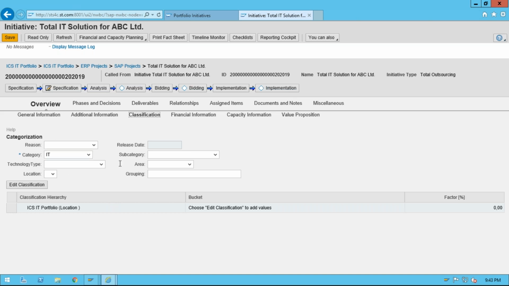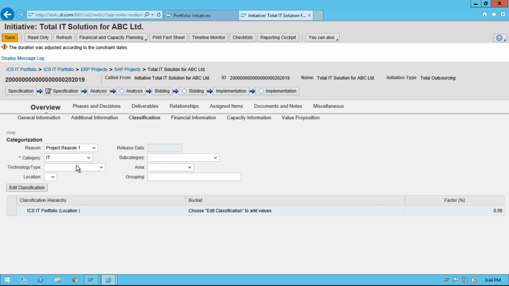So all these details, this static information you have to configure in SPRO in configuration. So directly you are fetching the detail from there. Let's say reason. So I have maintained in one table project reason. Based on all these parameters, I can execute some reports, and based on the locations here, I can find my suitable resource for any resource planning.